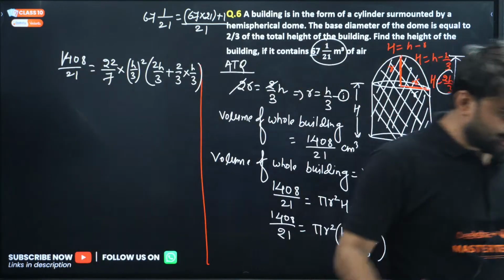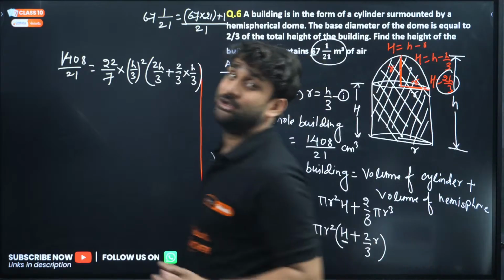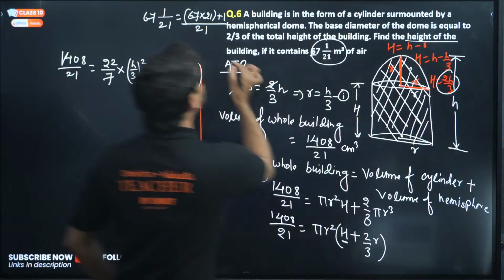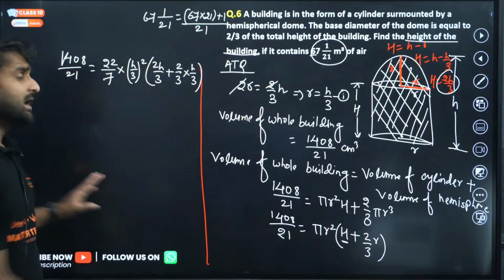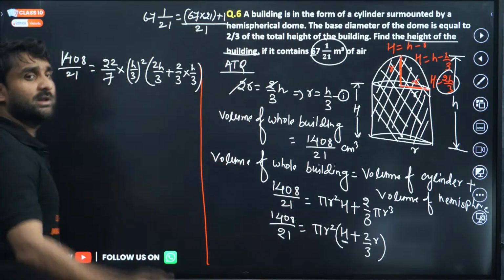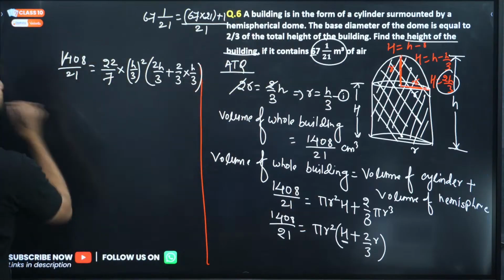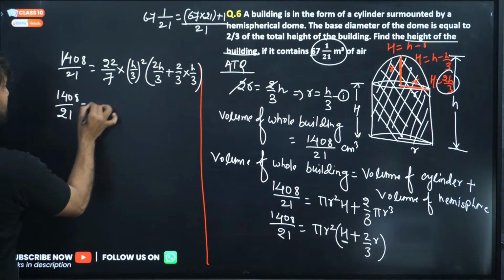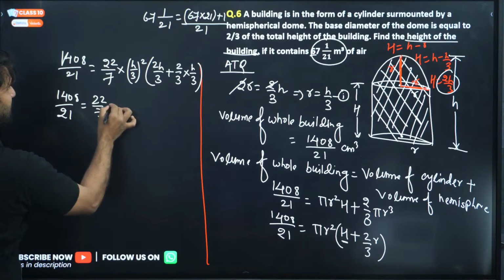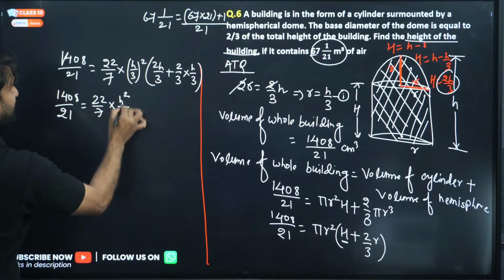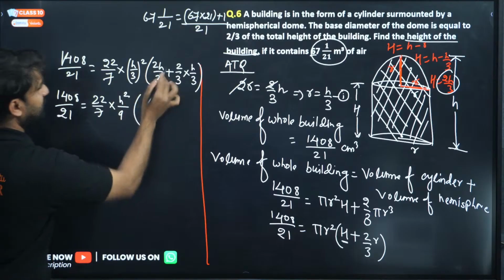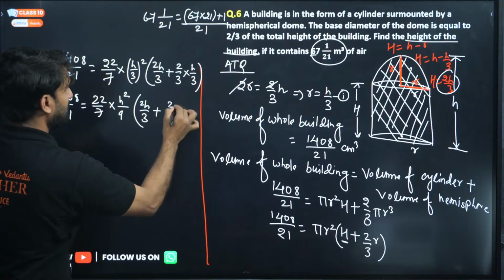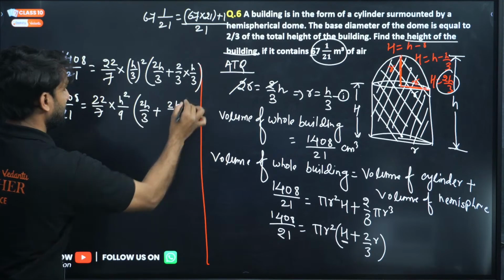So I have converted each and every value in terms of small h. Why? Because we want to calculate the total height, find the height of the building. This is the question, and that's why I have converted each and every value in the form of small h. Now solve this. So keep it as it is. This by 21 is equal to 22 by 7, and this is h square divided by 3 square is 9, and here 2h by 3 plus 2h by 3 is 9.